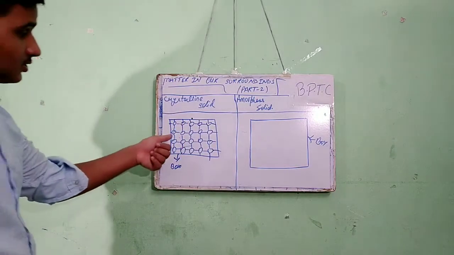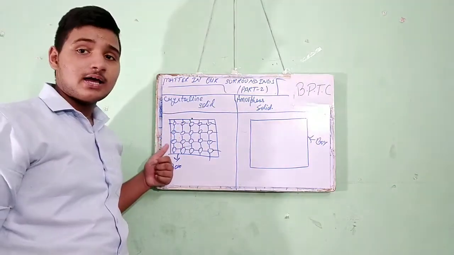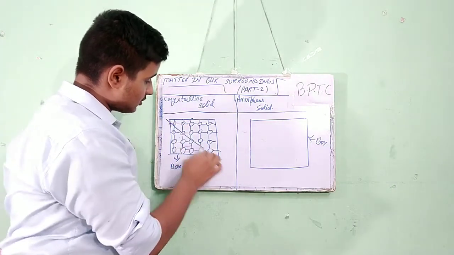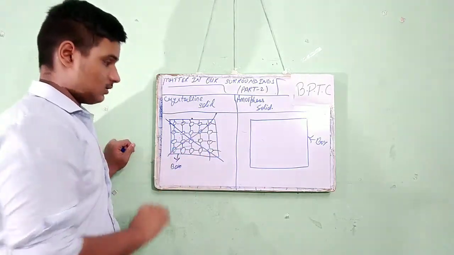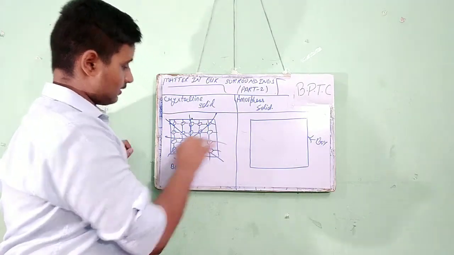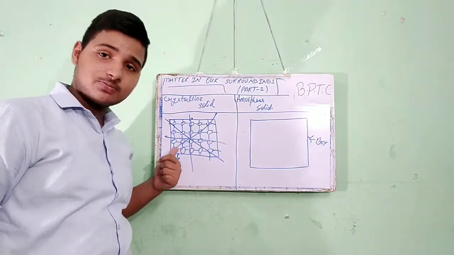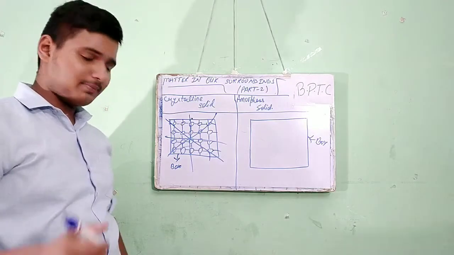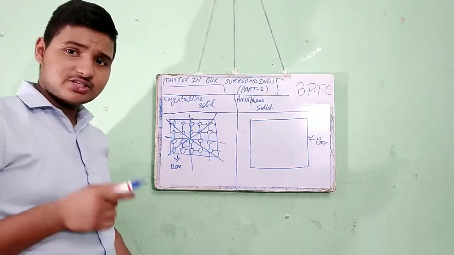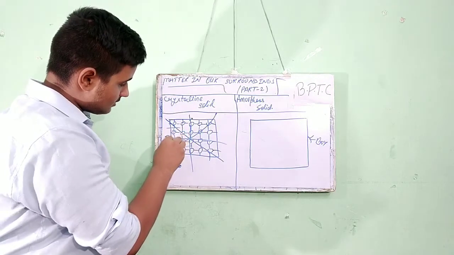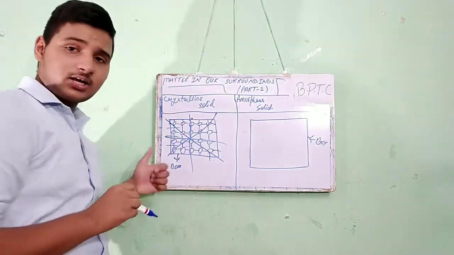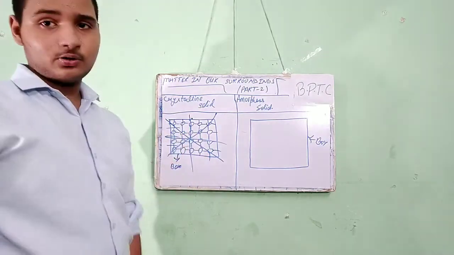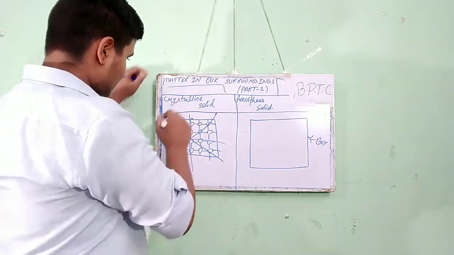The molecules or atoms are arranged in a regular manner, in a symmetrical manner. We can divide it symmetrically from anywhere, and its molecules are arranged in a regular manner, consisting of small particles which are repeating the same way. We can also take examples. Diamond is one of the examples of crystalline solid.